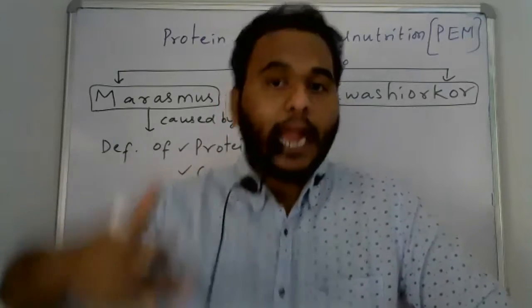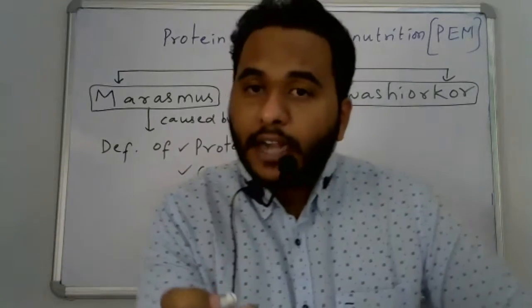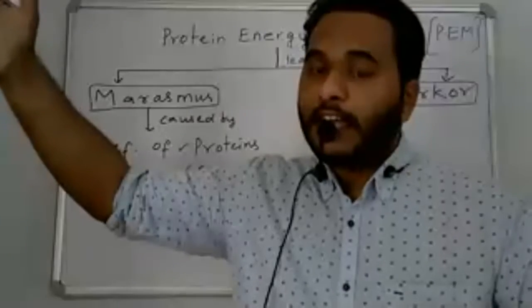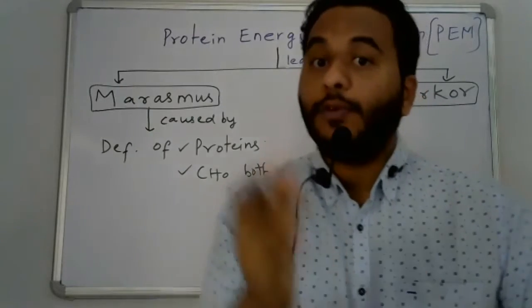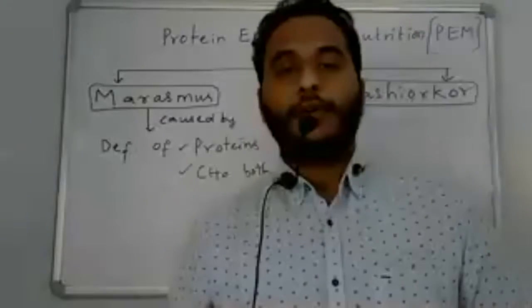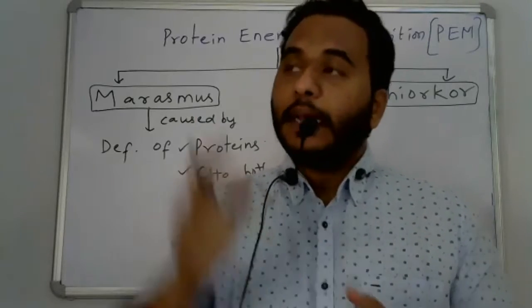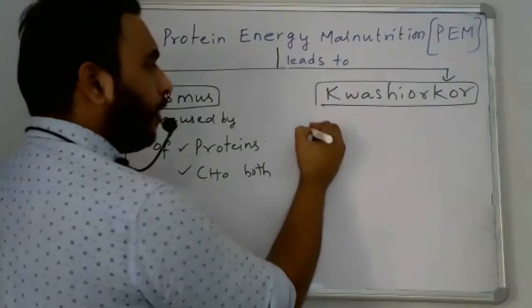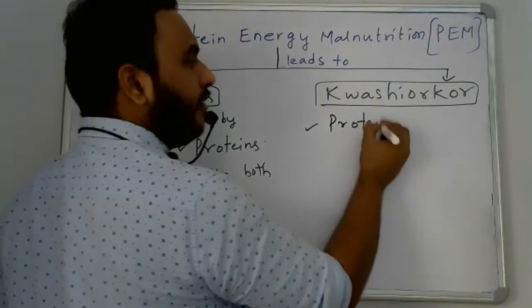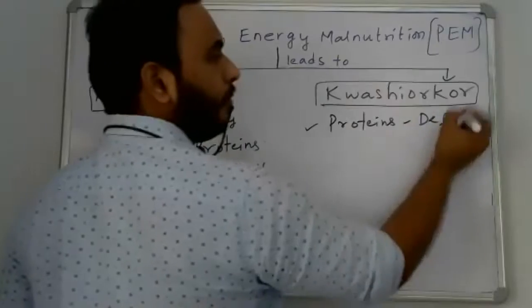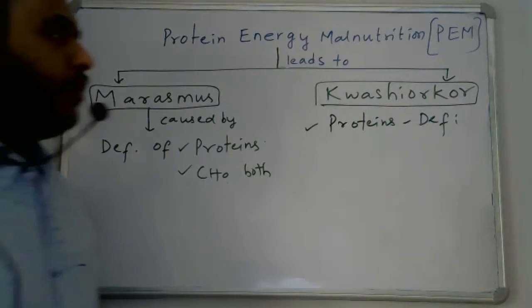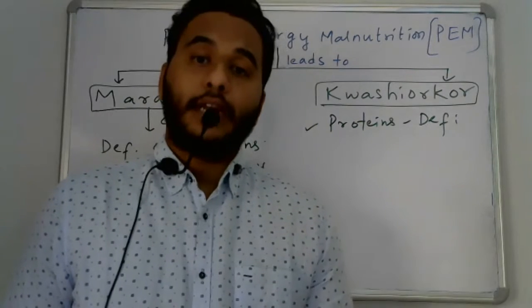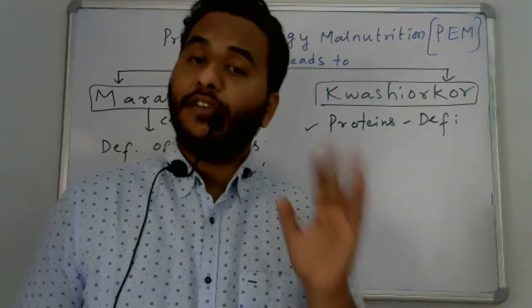She starts providing alternate foods, and those alternate foods will have more carbohydrates and less protein. So this is the major reason. Replacement of mother's milk by high-carbohydrate food leads to protein deficiency. Proteins are deficient because of the alternate foods replacing mother's milk, and that is too dangerous, and even immunity is going